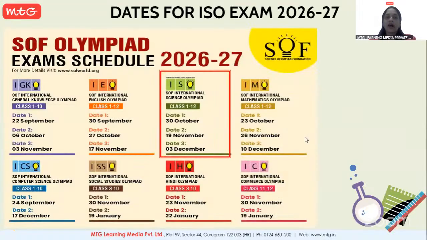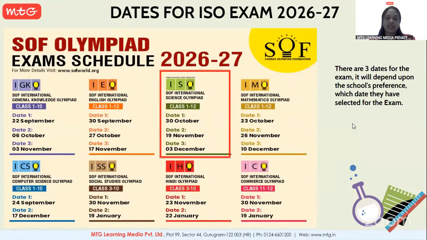So students, this is about the exam schedule for the year 2026 to 27. Our ISO exam has 3 dates. Usually there are 3 dates for these exams, and it will depend upon the school's preference. Whichever date they select for the exam, you have to give your exam on that particular date. Basically, the exam date will be decided by your school, so please check the date with your school management. This is the complete schedule of different subjects, and these are already provided on the SOF website. Please visit the website for further information.